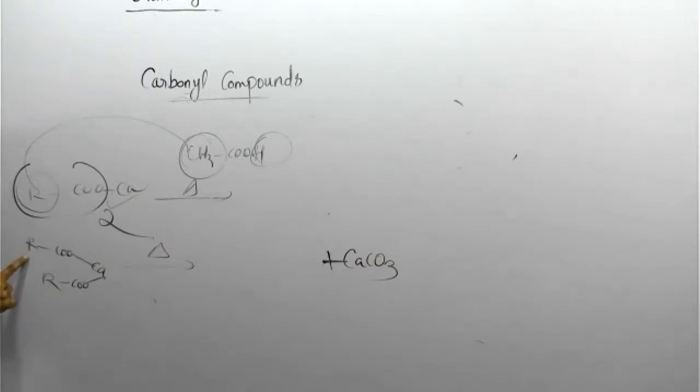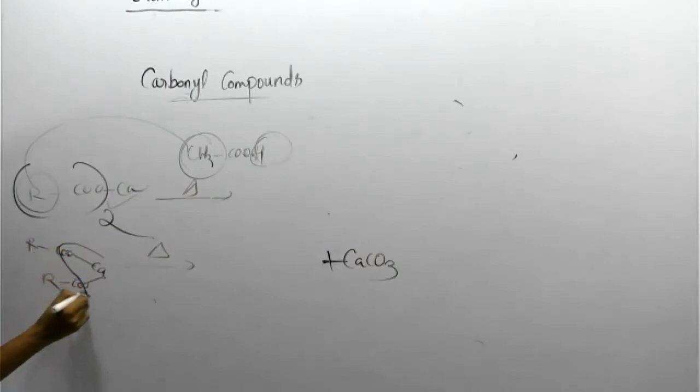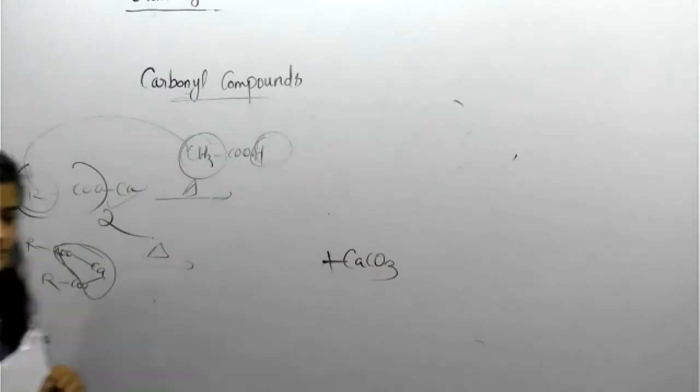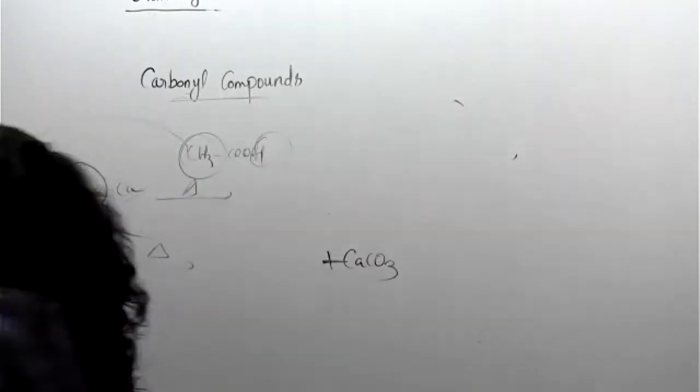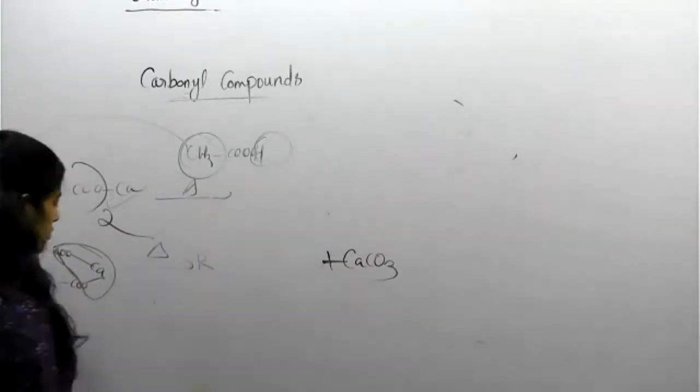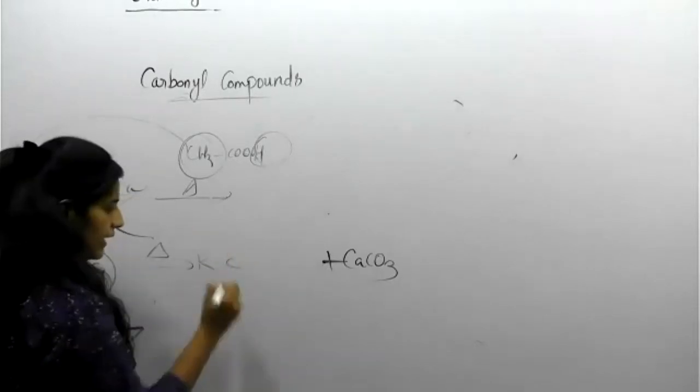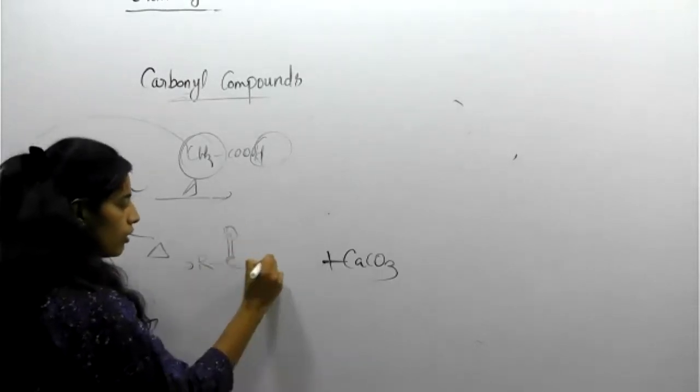R is there. Ca, this much becomes eliminated. This much becomes eliminated. So what about the remaining? Yes, Dhruv, you are right. Ketone, and ketone will generate. How ketone? R? Tell me. Correct. RC double bond O.